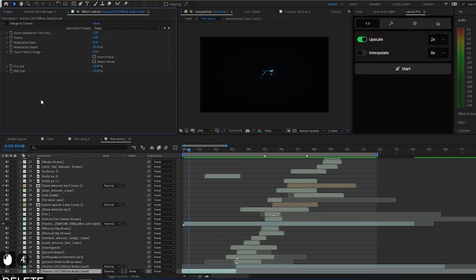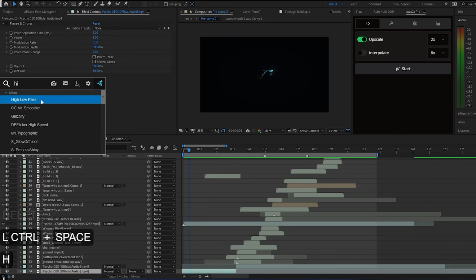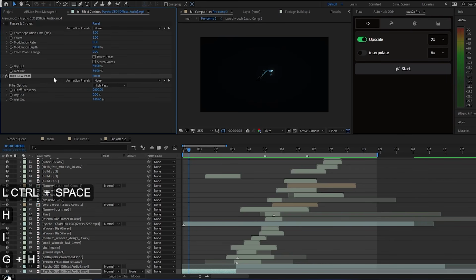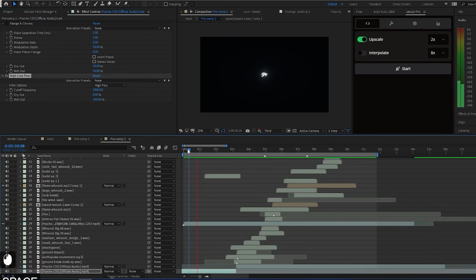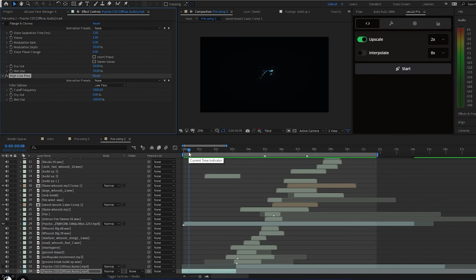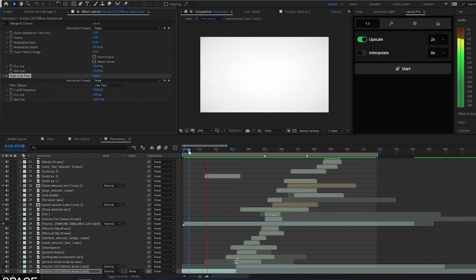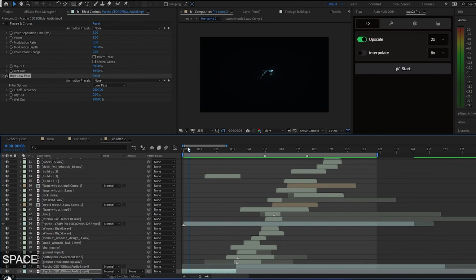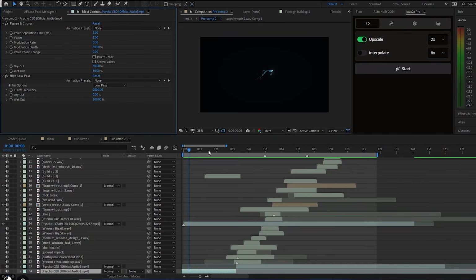Okay, so now we're gonna add another effect called high-low pass. So high-low pass, I'm gonna add that. Okay, and now when I play it on default settings, it'll sound like this. I don't want that. I want to change it to low pass. So now it will sound very muffled. Okay, now I'm gonna use both of these together. So flange and chorus and high-low pass. We're gonna use them together.